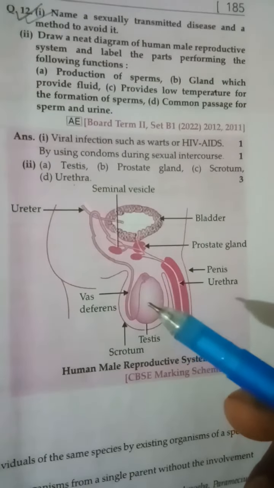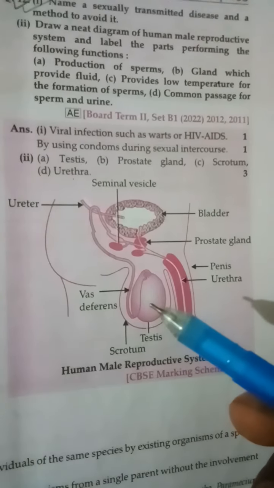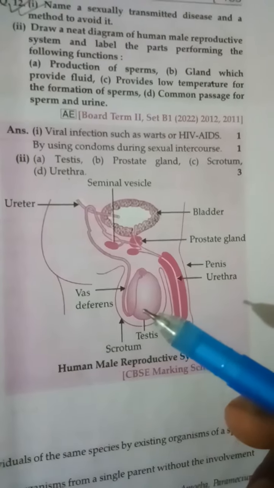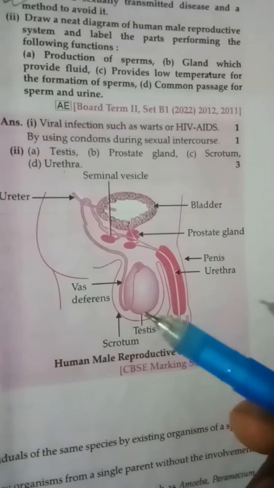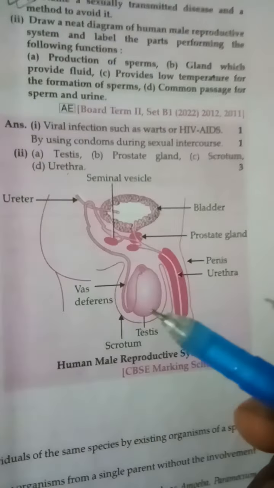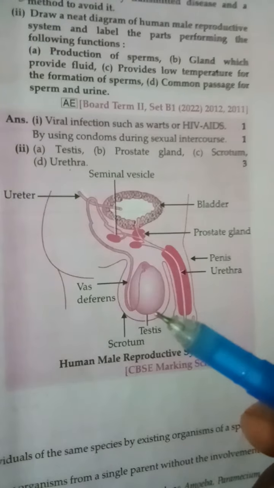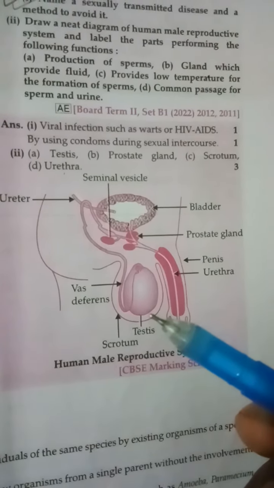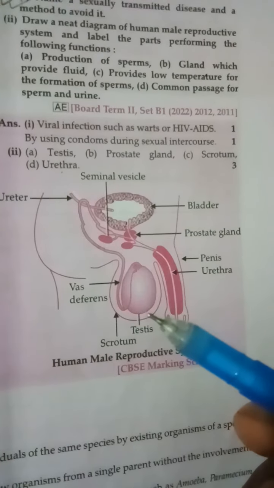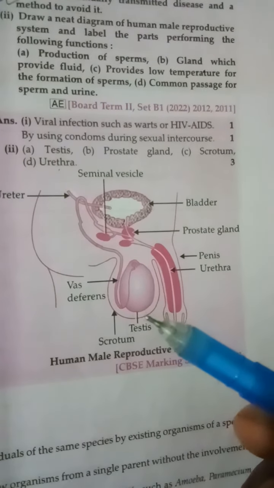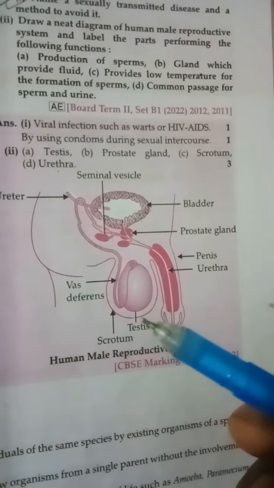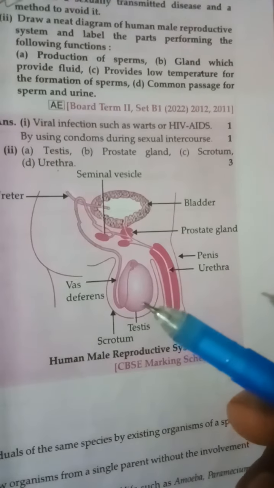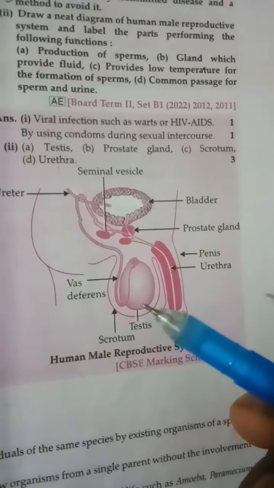And what is the function of testosterone? Testosterone regulates the production of sperms and brings changes at puberty. All of you know that various kinds of changes take place during puberty, like for girls, breast size begins to increase and girls begin to menstruate. In boys, thick hair grows on the face and boys' voices begin to crack. That kind of changes we notice during puberty.